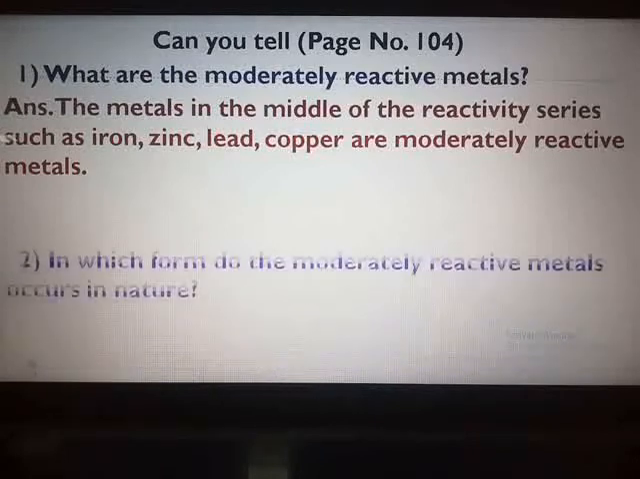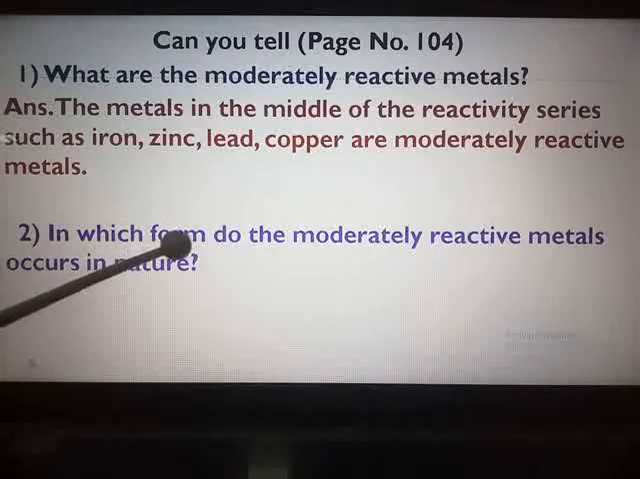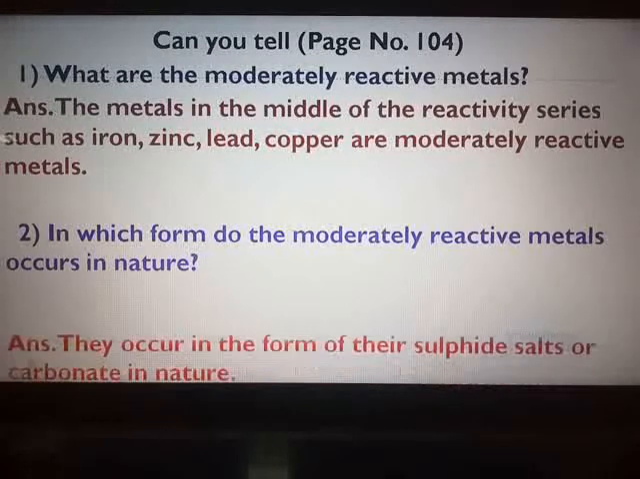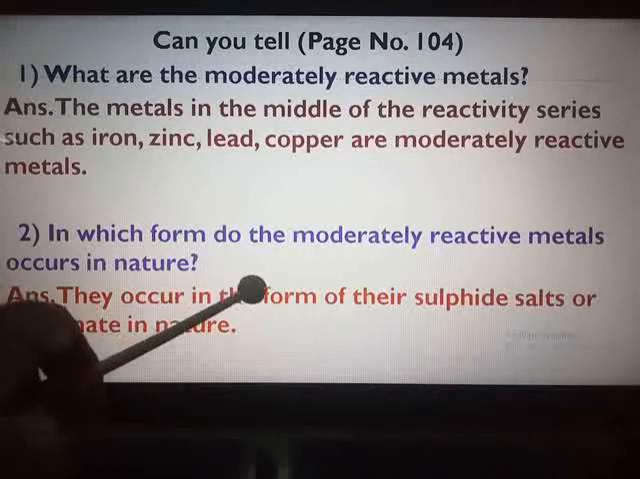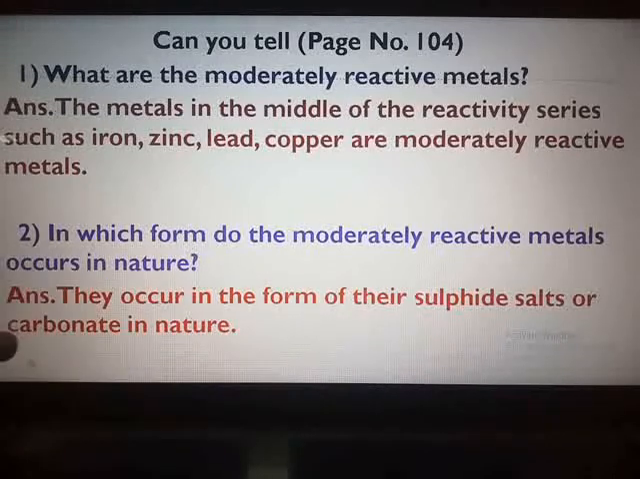Next question below that, in which form do the moderately reactive metals occur in nature? Now you know in the same paragraph they have given where you have completed marking this answer. After that you have a word usually. Don't start with the word usually. After that you have they occur in the form of their sulfide salts or carbonate. So that is the answer. They occur in the form of their sulfide salts or carbonate in nature.